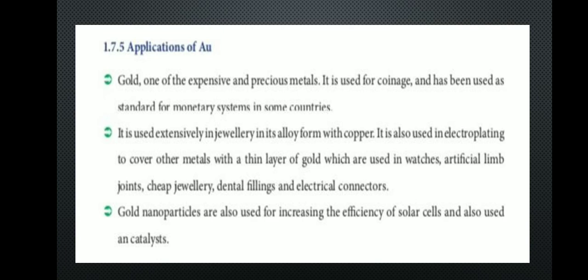It is also used in electroplating to cover other metals with a thin layer of gold, which are used in watches, artificial limb joints, cheap jewelry, dental fillings, and electrical connectors. Gold nanoparticles are also used for increasing the efficiency of solar cells and also used in catalysts.